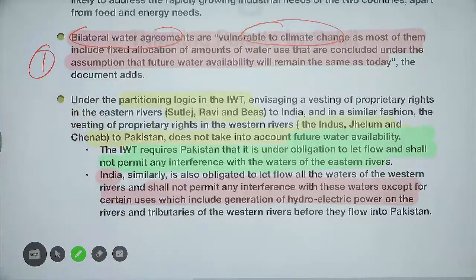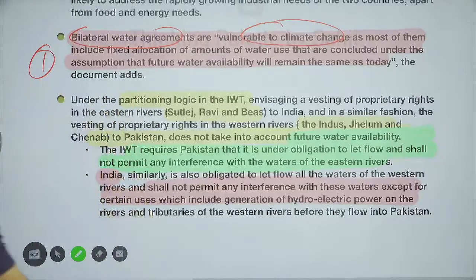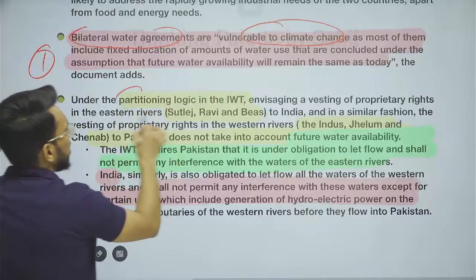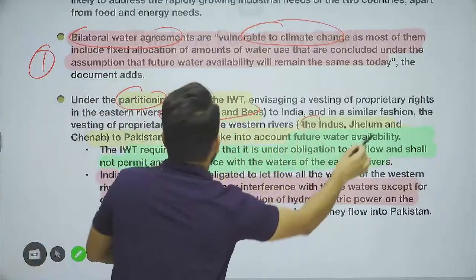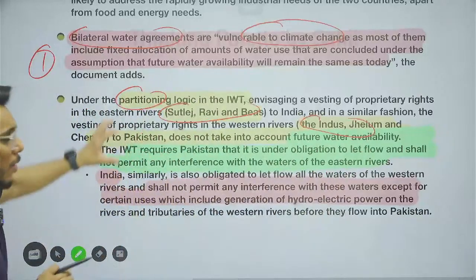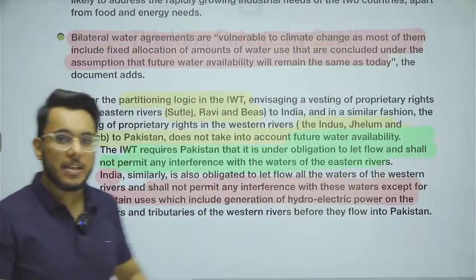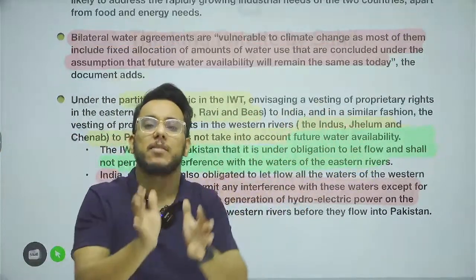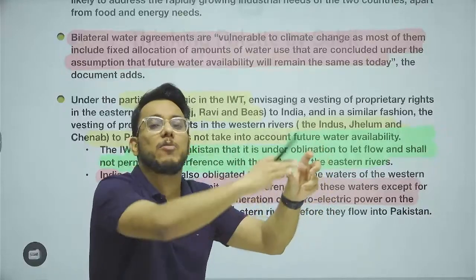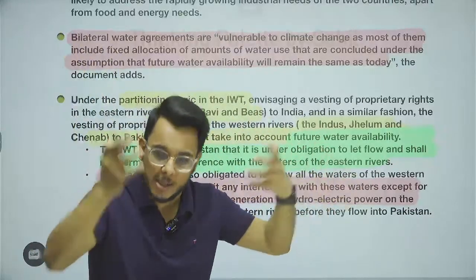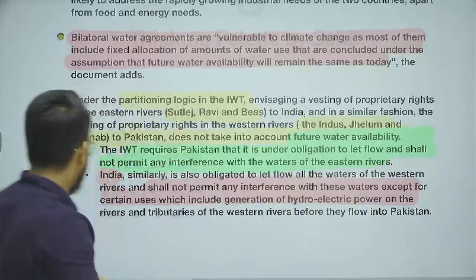So, these water agreements don't take into account climate change vulnerability. Under the partitioning logic, it has been said that 3 rivers go to India, and these 3 rivers have been given to Pakistan. But what about the water availability? Water availability will go down. Pakistan will say that in 1960 we were receiving 100 liters of water, today we are receiving 70 liters, and 30 liters has been taken by India. But no, it is not that. The water has reduced because the water availability has gone down.